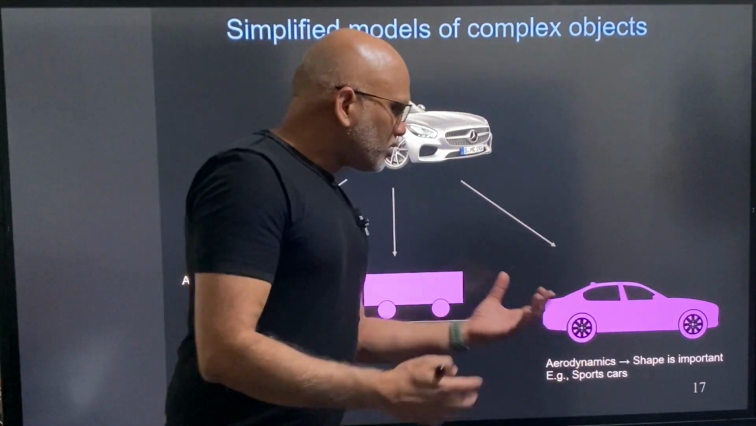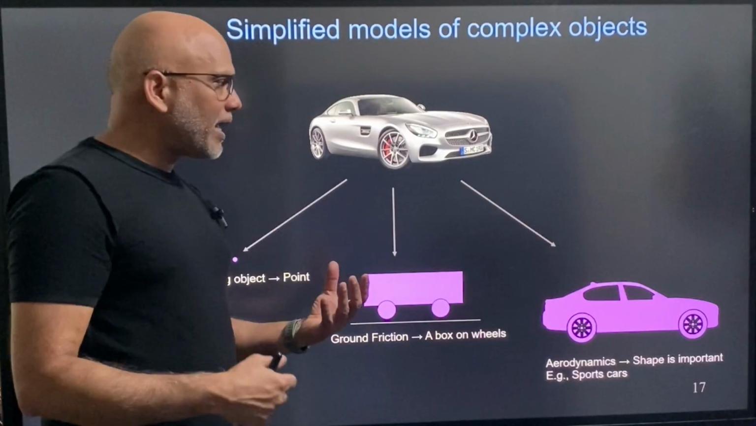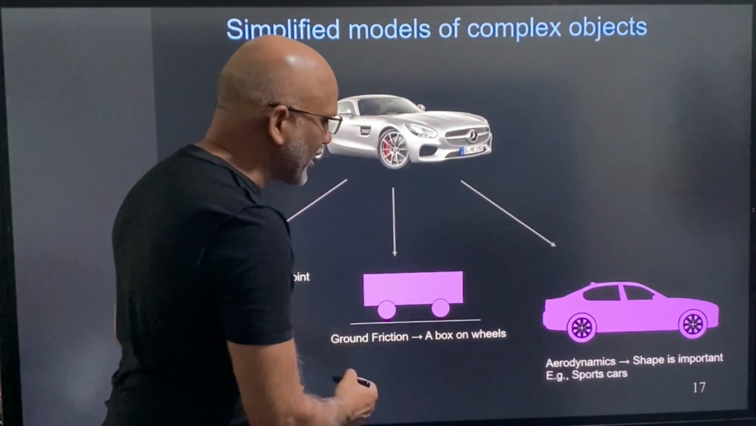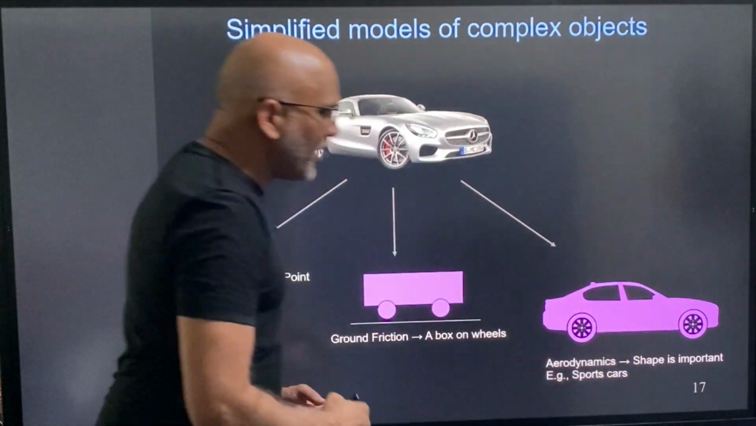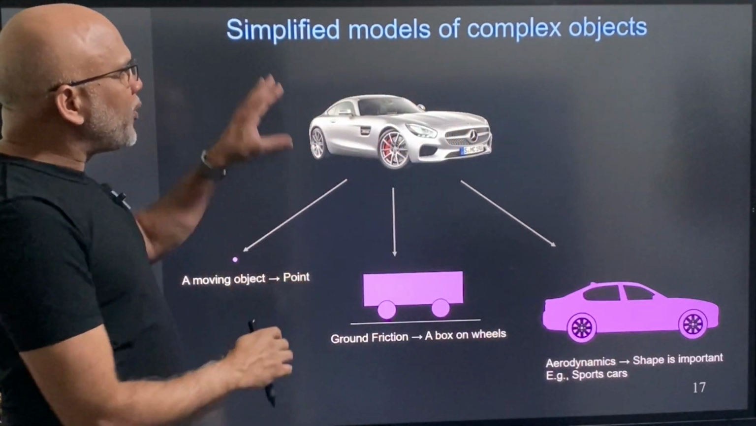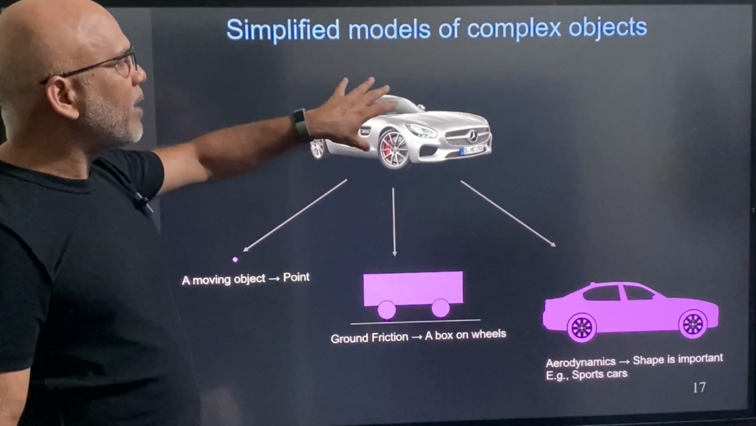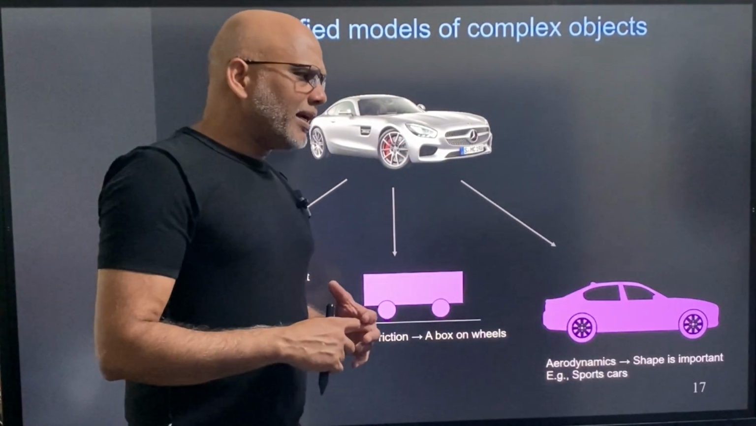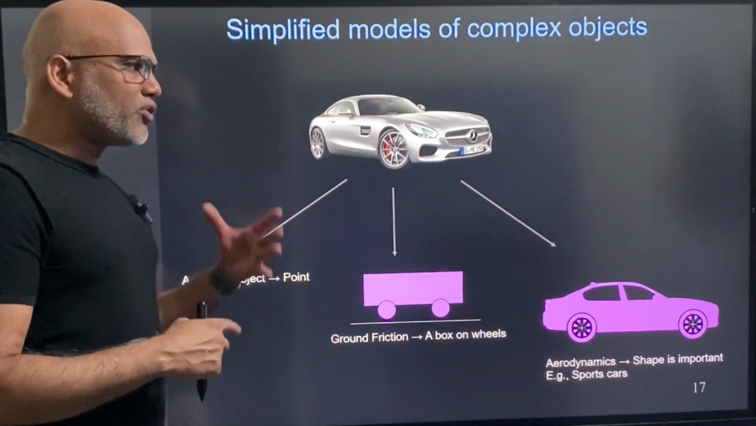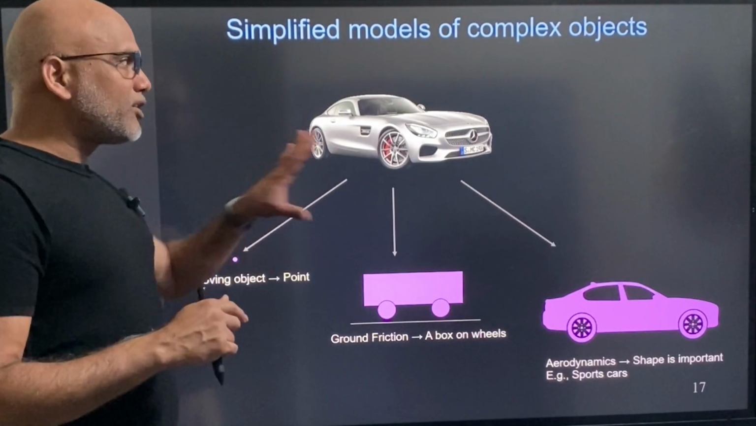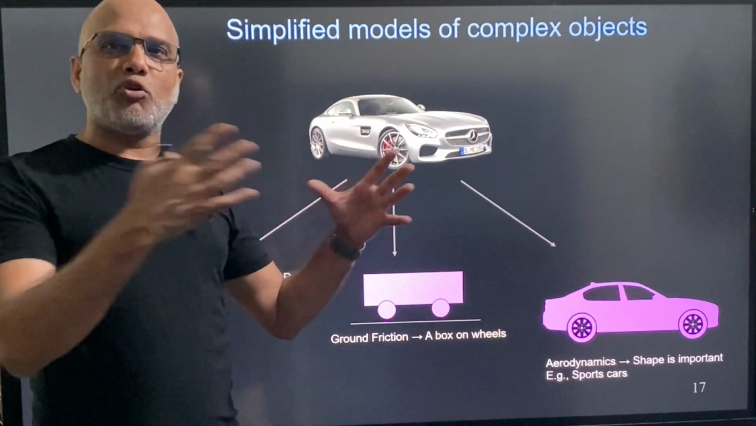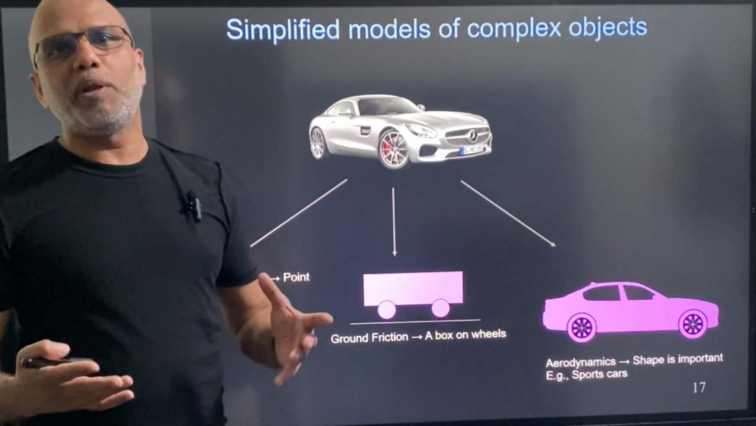That's it. I don't need to consider the engine and other things. I don't need to go into the complexity of the car. When I talk about air resistance or aerodynamics, I need to consider the shape. I cannot consider it as a simple rectangle. I need to consider the shape, right? So depending on the problem, we can make different simplified models of the object that we are talking about. Basically I just want to say that we will talk about complex objects, but don't let that overwhelm you, because we will always make simplified models of that.